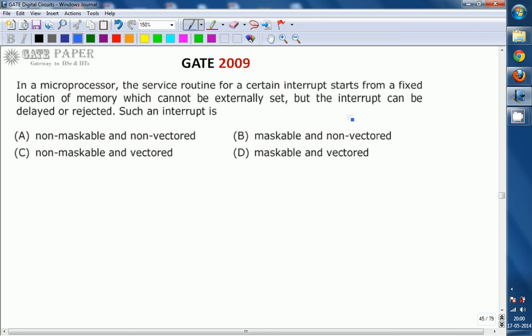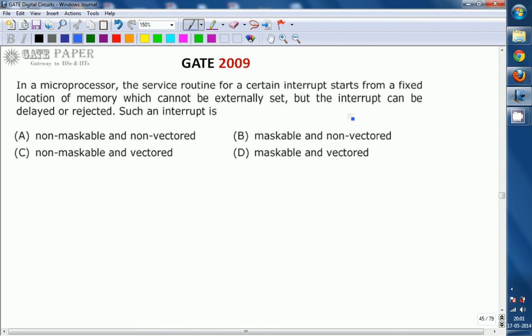So, for this interrupt, the service routine should start from a fixed location which is set internally, and we cannot set the memory location externally. That is, it has a fixed memory location for the service routine, and that interrupt can be delayed as well as rejected. What is the type of interrupt?